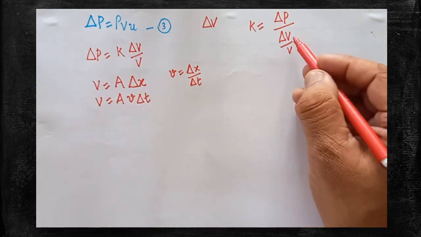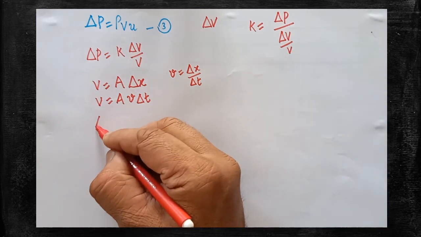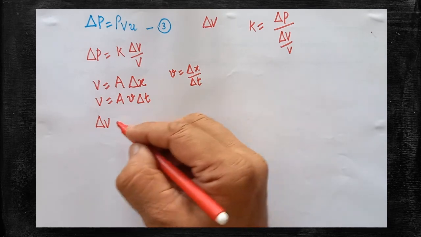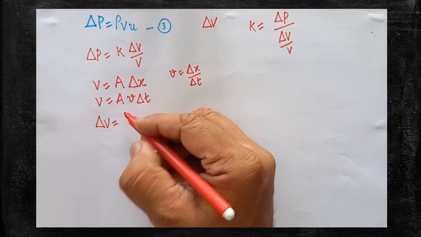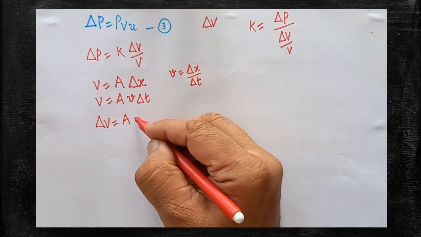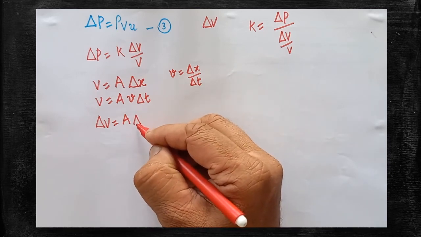Now how to calculate the change in volume? Change in volume is del V. Del V is nothing but area of cross section A into del D. What is del D?